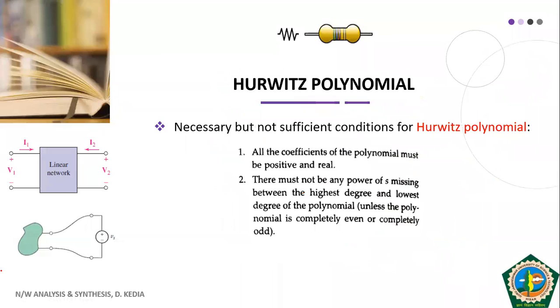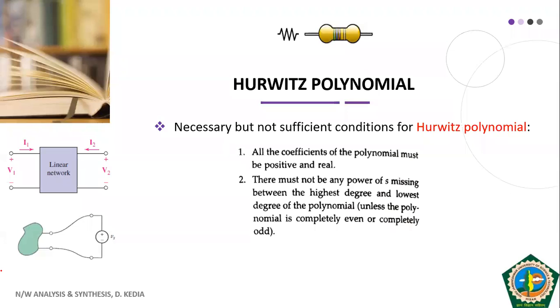So again, the same thing in a different flavor. See, by looking at the polynomial, we cannot guarantee whether that polynomial follows the Hurwitz polynomial conditions or not. So what has been done? Two types of conditions have been defined for Hurwitz polynomial. One is necessary conditions. If we confirm that your necessary conditions are fulfilled, then we can be hopeful that our polynomial will be a Hurwitz polynomial.